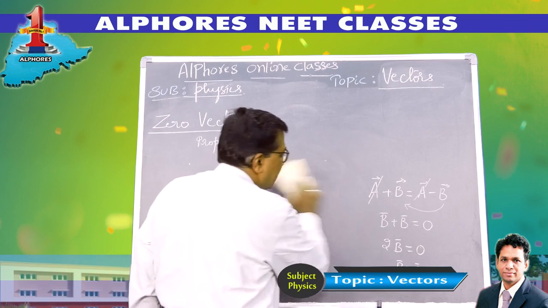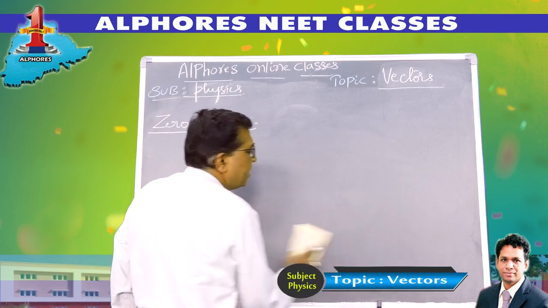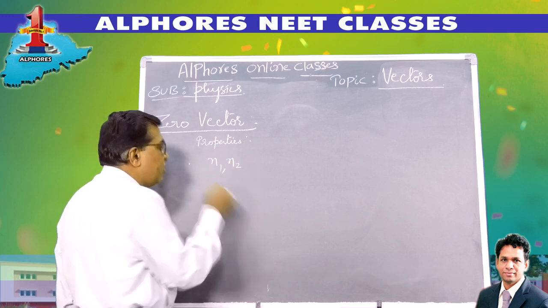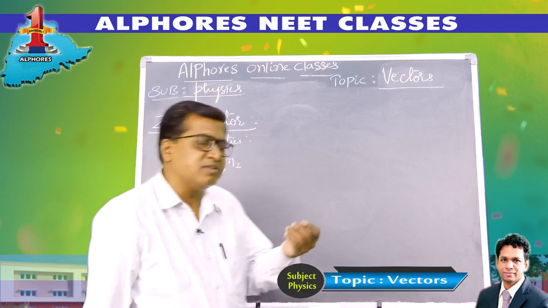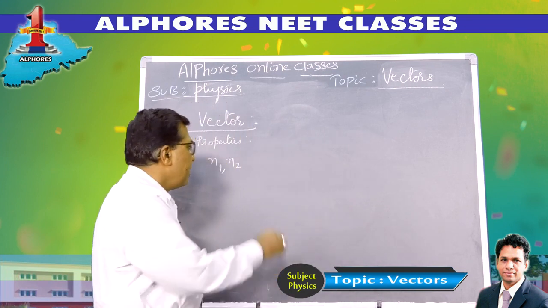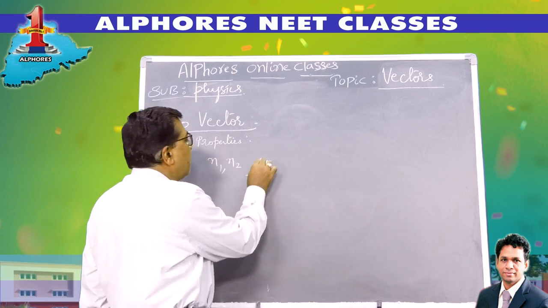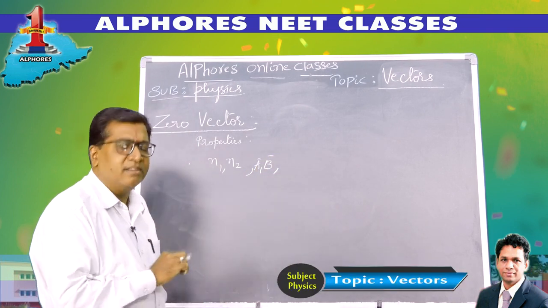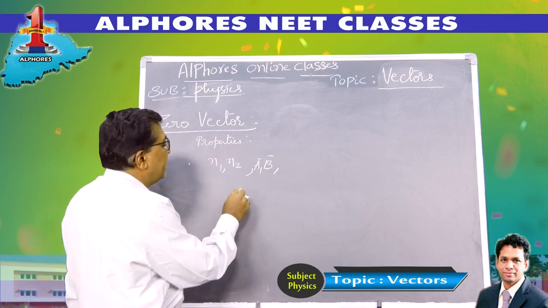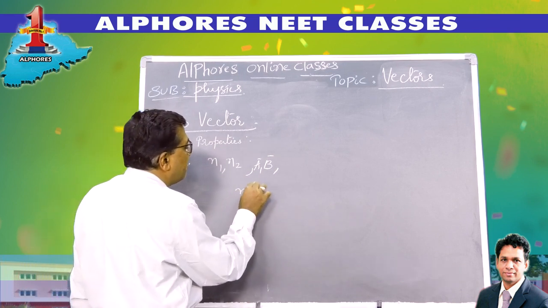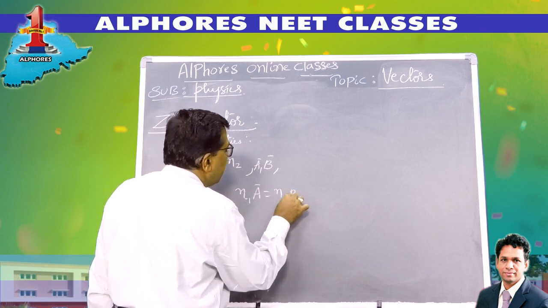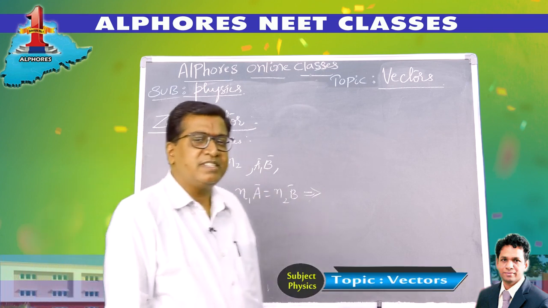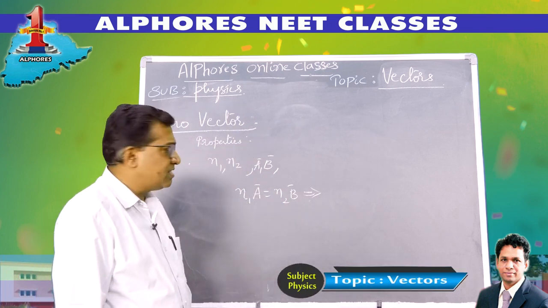There was even another question asked based on this concept. N1 and N2 are two non-zero values. A bar and B bar are two vectors, neither parallel nor anti-parallel, in different directions. Now they satisfy a condition N1 A bar is equal to N2 B bar. Under what condition is this expression possible? When does this expression hold good? That was a question asked there, isn't it?